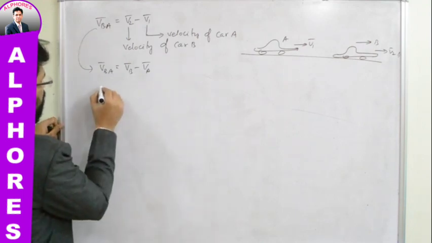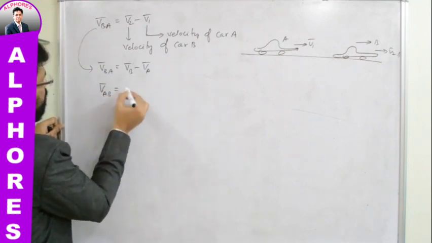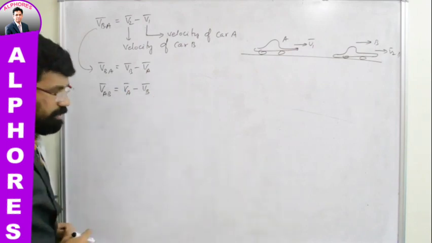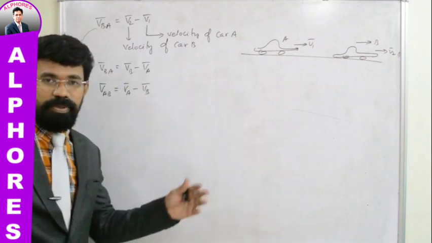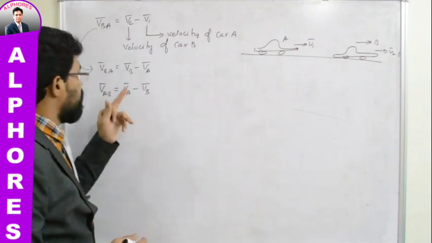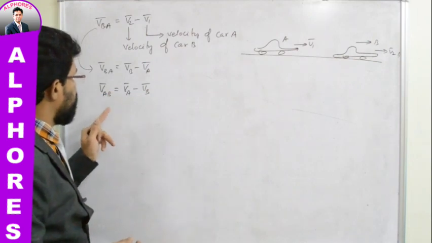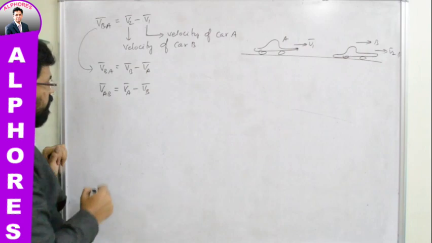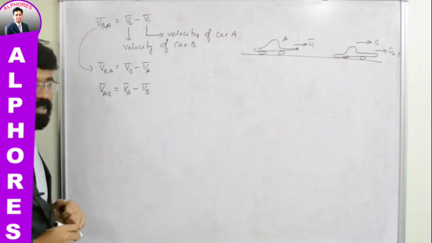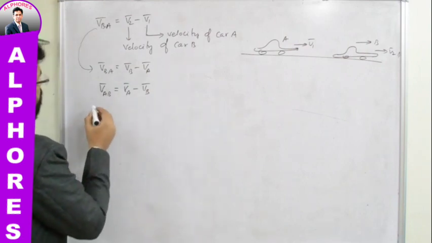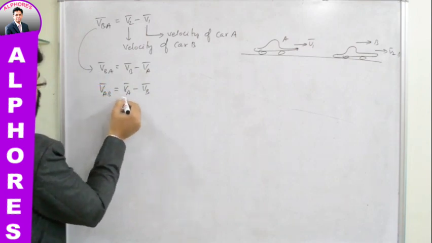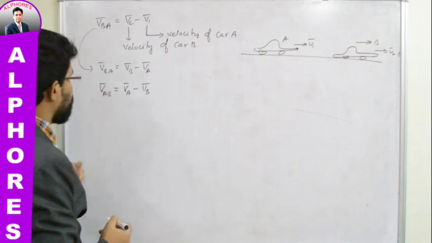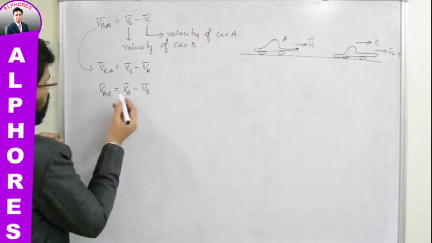If you wanted to write VAB bar, how will it be written? VA bar minus VB bar. We can proceed similarly, following whatever procedure we followed earlier to derive this one. Similarly, we can consider VAB bar. VAB bar is the velocity of car A with respect to car B. Let me proceed with this equation. When you compare these two equations, one thing is obvious: both are not the same, isn't it? If you wanted to equate these two things, how can they be equated?